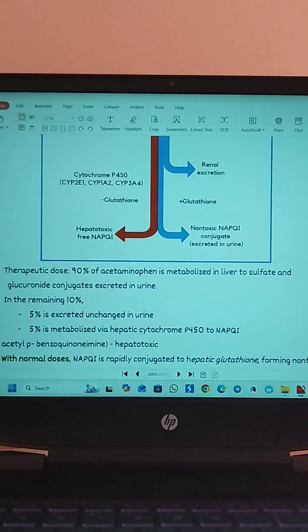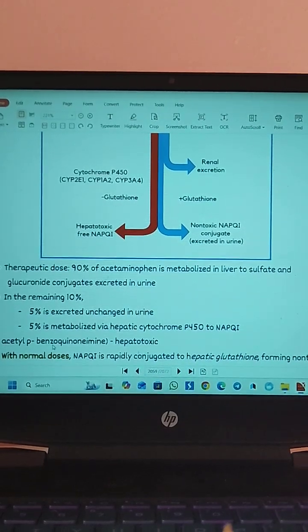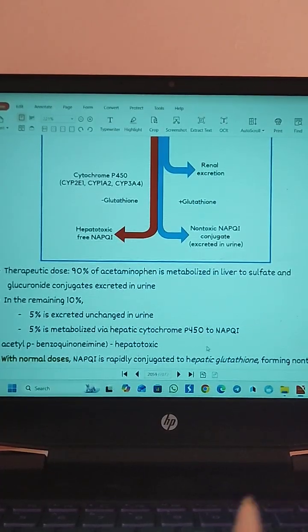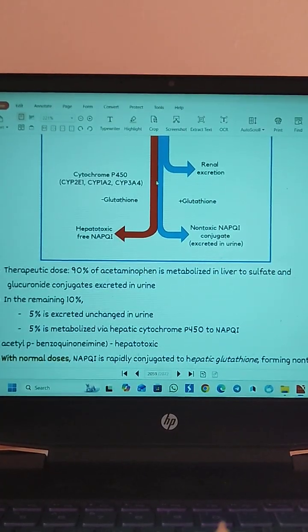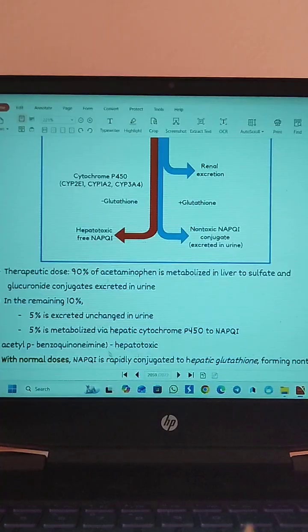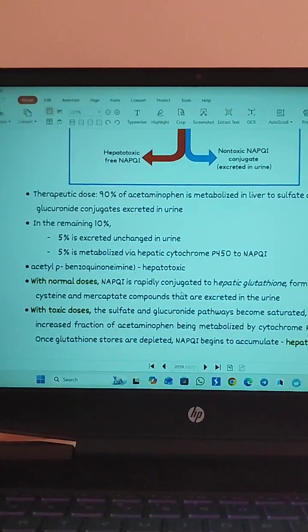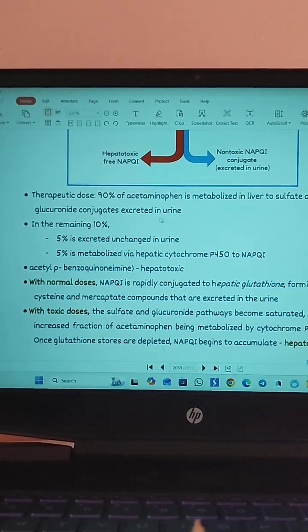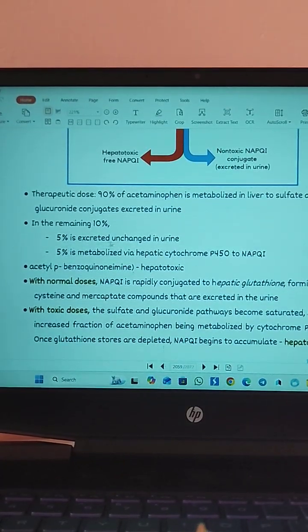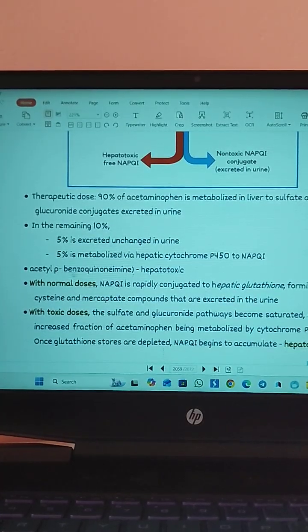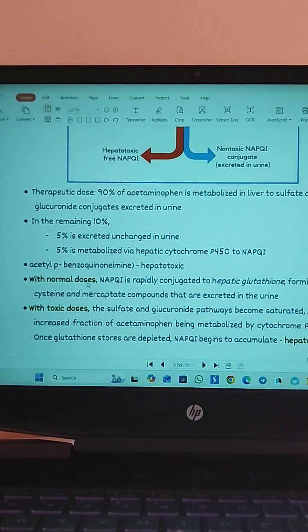What is NAPQI? That is N-acetyl-p-benzoquinone imine. So our acetaminophen is converted to N-acetyl-p-benzoquinone imine, which is a hepatotoxic compound. So that is what is happening with the therapeutic dose: 90% is converted and excreted through urine, 5% is excreted in unchanged form in the urine, and 5% is converted to this toxic form.